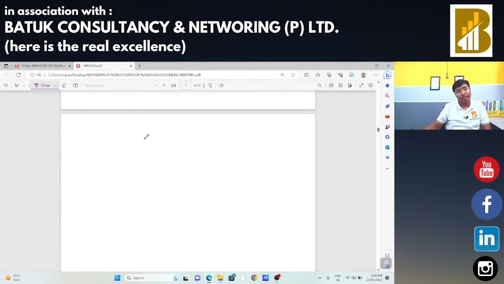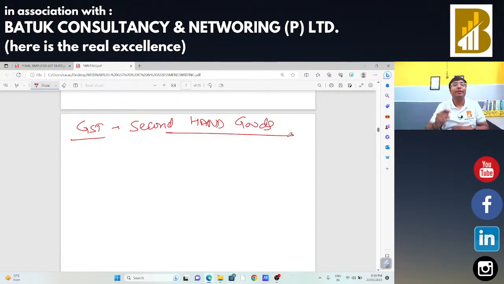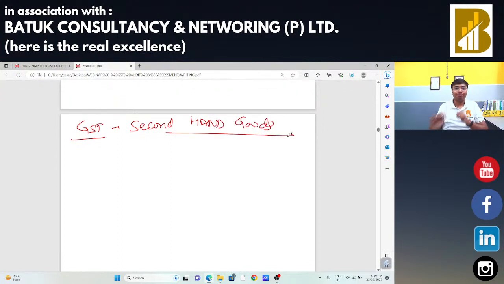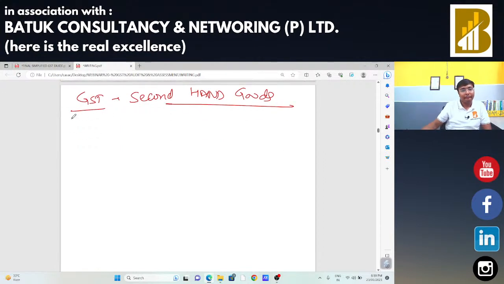Next scenario is GST on second hand goods. Buying and selling of second hand goods. Suppose I buy a second hand good for 1 lakh rupees, one machinery. No GST was there. Okay.